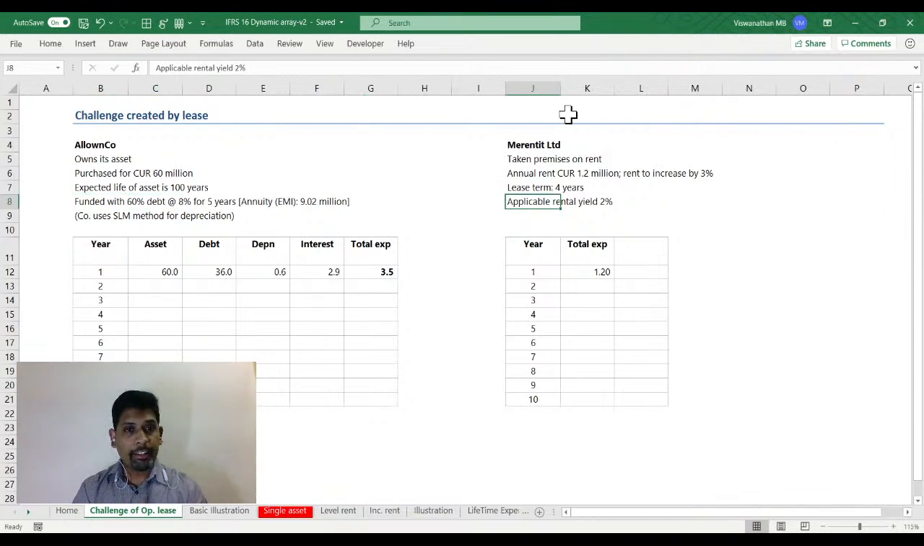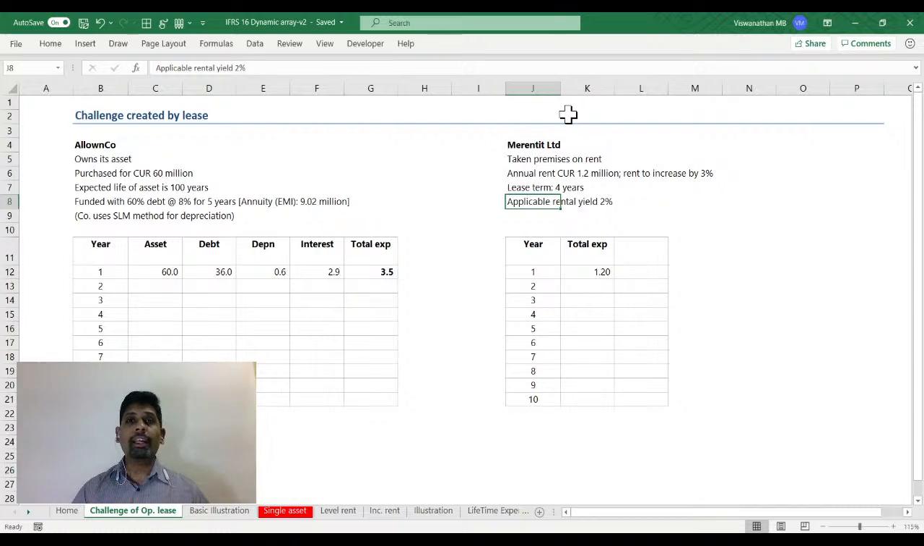On the other hand, Me Rent It Rented has not purchased it, has taken the same premises or similar premises on rent, where the annual rent is currently 1.2 million, which is likely to increase at 3% per annum. And the lease term is going to be 4. Sorry, 4 years. Applicable rental yield is around 2%.